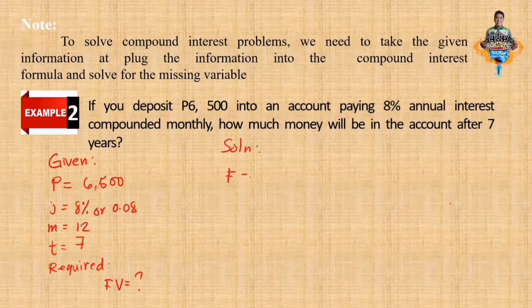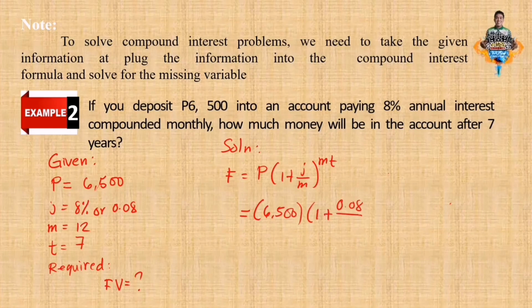Again, be familiarized with the formula. So 1 plus j over m raised to the power of mt. Then after that we're going to do the substitution, 6,500, the same process. Let's do the substitution. 1 plus j is 0.08 over the m is 12, raised to the power of 12 times the number of years, which is 7. Okay, so let's do the process using your calculator or your cell phone.